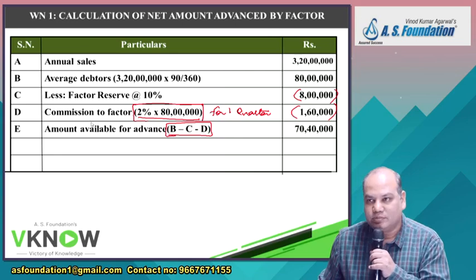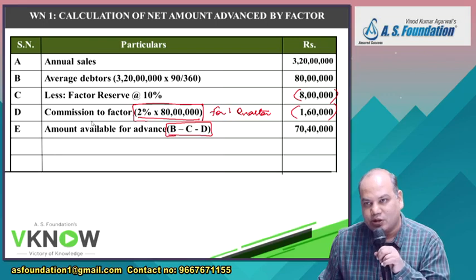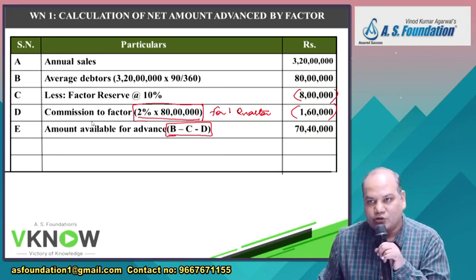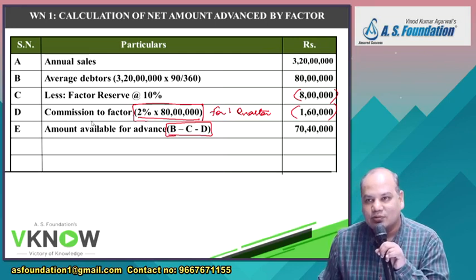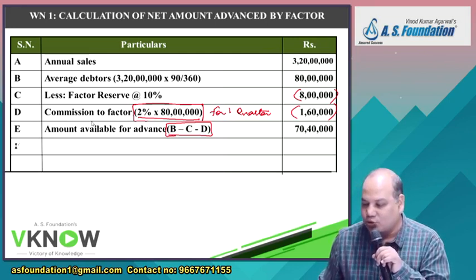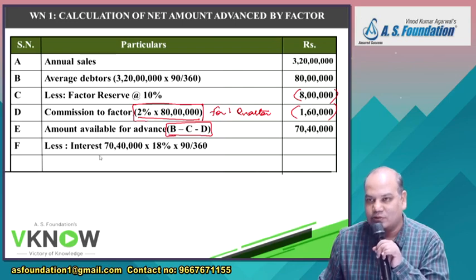Respect the question. Commission is collected upfront, which means they will deduct commission and then give you the advance. But in this question they have also mentioned interest is also collected in advance. So interest will also be deducted. Less interest.